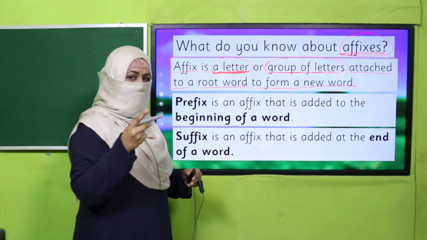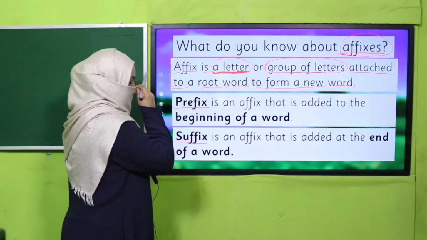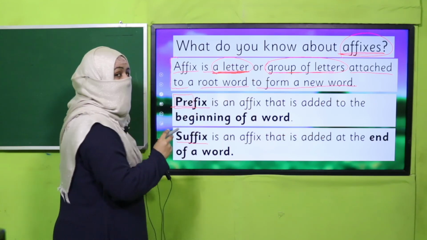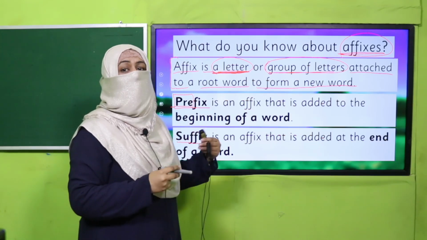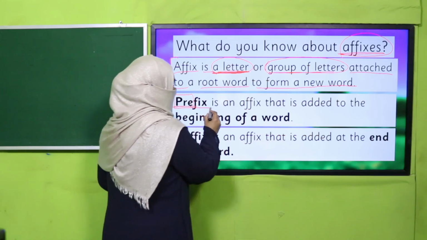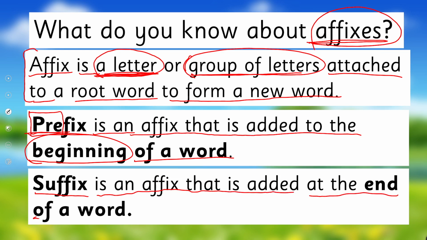Affixes can be of two types. It's a prefix or suffix. Okay, so whenever you find this part, it means before, pre. As every day I tell you, pre-reading. So pre means before. Prefix means it is an affix that is added to the beginning of a word. Okay, and suffix is an affix that is added at the end of a word.